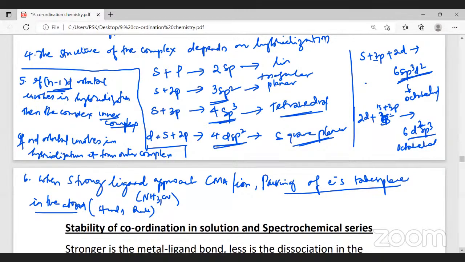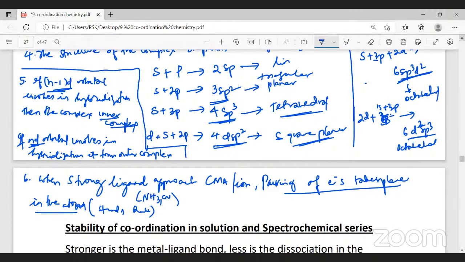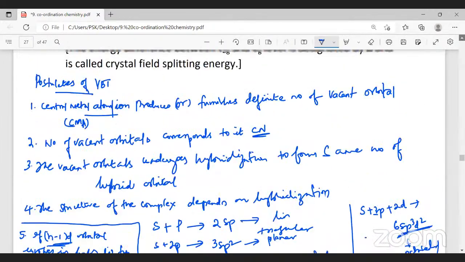The fifth point is that if n-1 d electrons are involved in hybridization, it forms an inner complex. When nd electrons are involved in hybridization, it forms an outer complex. When a strong ligand approaches the central metal ion or atom, pairing of electrons takes place. Remember, cyanide and ammonia are strong ligands for your level. There are many other strong ligands; we will learn about them a little later. So pairing of electrons takes place within the central metal. It goes against Hund's rule. These are the postulates of valence bond theory.